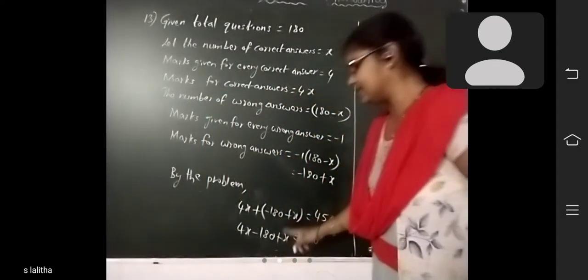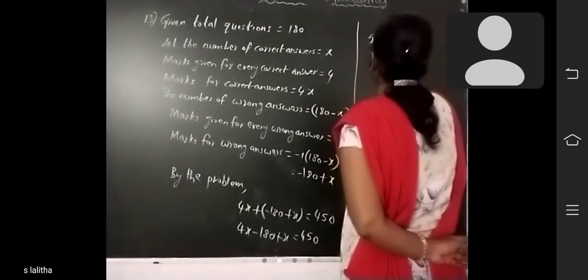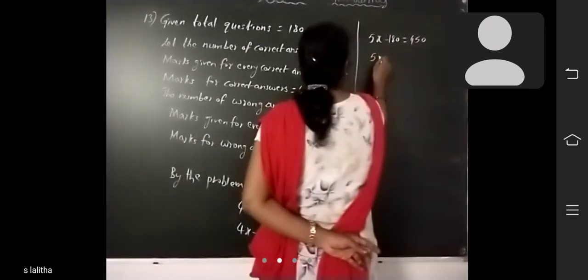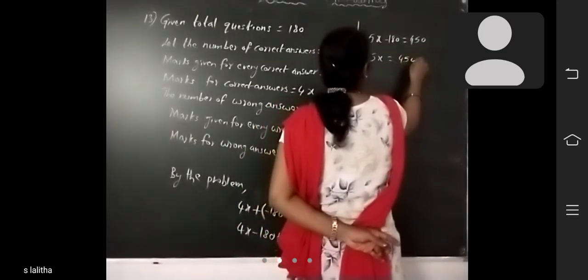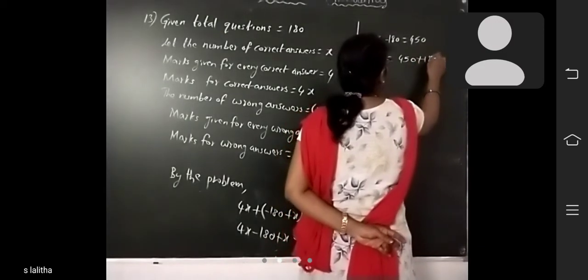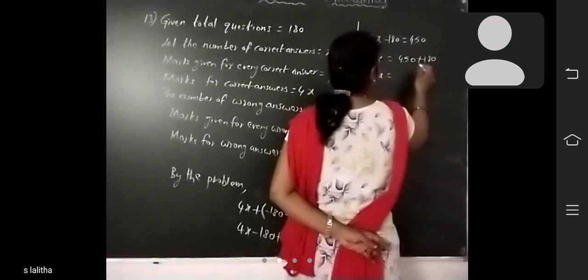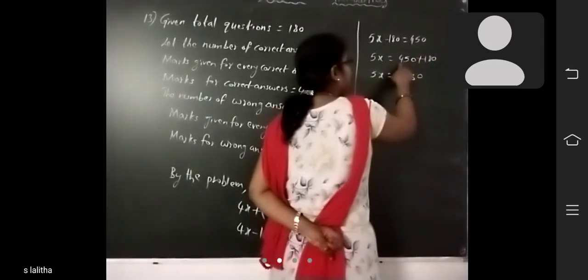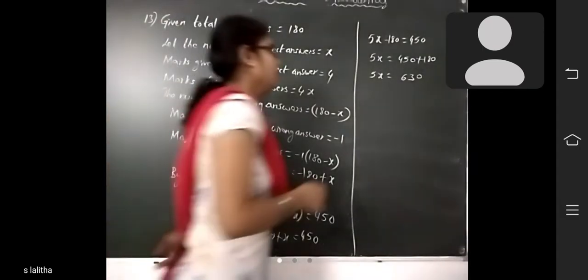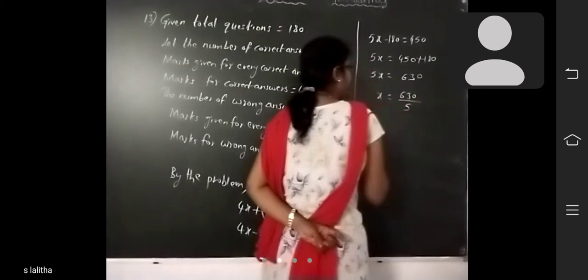4x plus x, how much? 5x minus 180 is equal to 450. So 5x is equal to 450, and the minus 180 transposed to here, what will it become? Plus 180. So 5x is equal to 630. 5 plus 8, 13. 1 plus 4, 5. 5 plus 1, 6. 630. x is equal to 630 by 5.